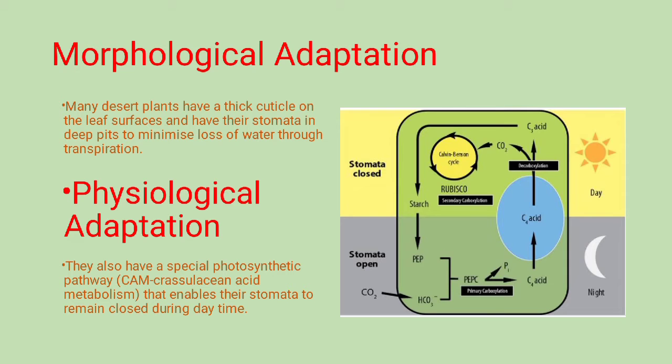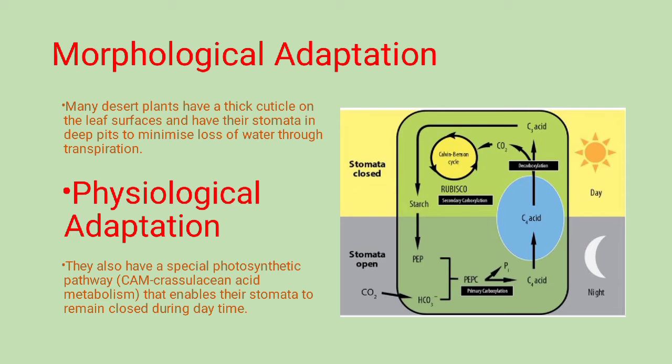As you know, many desert or dry plants, we can say xerophytic plants, have a thick cuticle present on the leaves, that is, a waxy coating is present. That waxy coating is present to prevent the loss of water, as they are present in the dry conditions in the desert areas. So a thick cuticle is present on the leaf surfaces, and they have the stomata in deep pits, so they will minimize the loss of water.